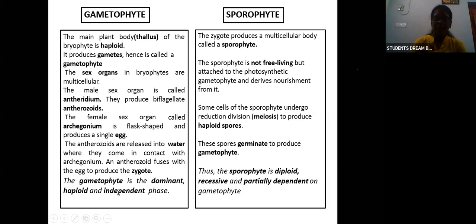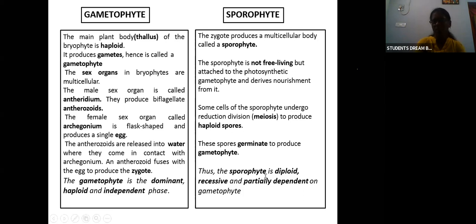And here the gametophyte is a dominant, haploid and independent phase. Okay, when we see the sporophyte phase, what happens? The zygote produces a multicellular body called sporophyte. Clear? So the sporophyte is not free living, it is attached to the photosynthetic gametophyte and derives nutrition from it. Some cells of the sporophyte undergo meiosis to produce haploid spores. These spores will germinate to produce the gametophyte. Clear? So again the cycle will repeat.